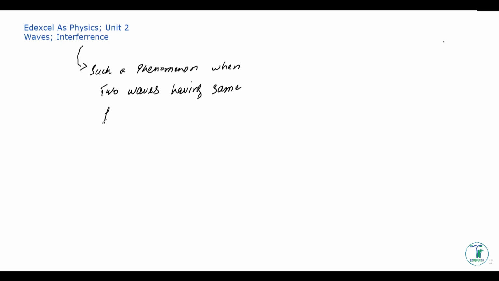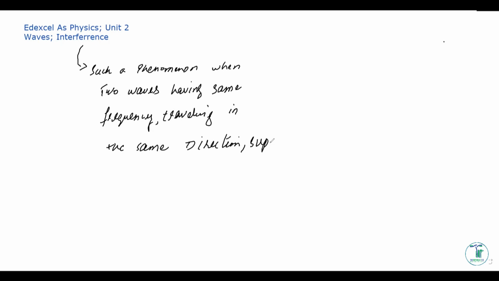So first of all, how would you define interference? Whenever you're talking about interference, it is such a phenomenon when two waves having the same frequency and traveling in the same direction superpose.